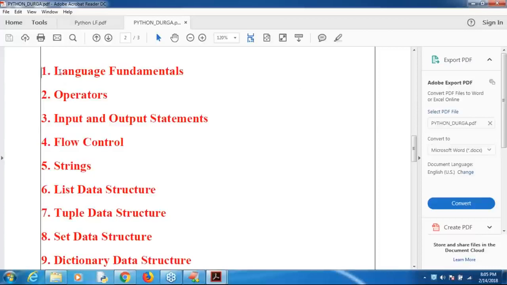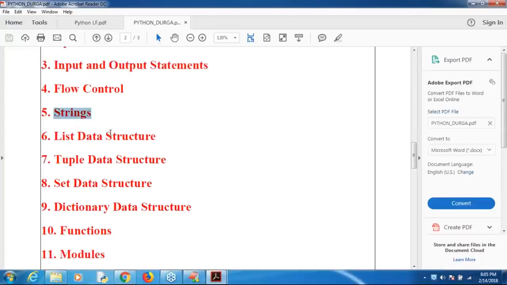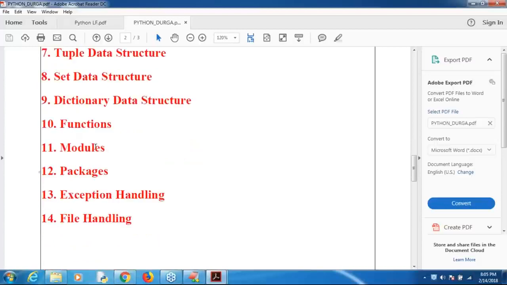Language fundamentals is the only one unit we completed. Now the operators concept we have been discussing for the last 2 or 3 sessions, and it will be completed in 1 or 2 sessions. Next: input and output statements, flow control, strings, list data structure, tuple data structure, set, dictionary. Next: functions, modules, packages, exception handling, file handling.